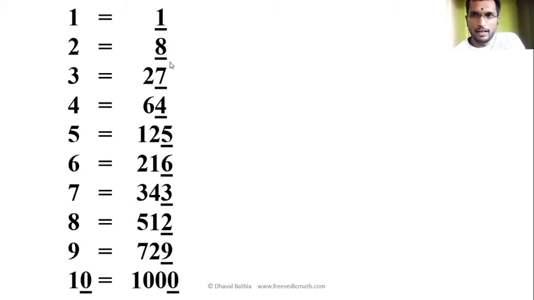So if I say 8, then 8 married with 2. If I ask you 7, then you have to answer 3. 3 married with 7, 2 married with 8, easy: 8, 7, 3, 2. Otherwise 1, 4, 5, 6, 9, 0, they married with the same number. This is important.